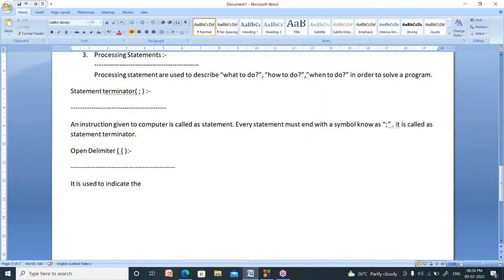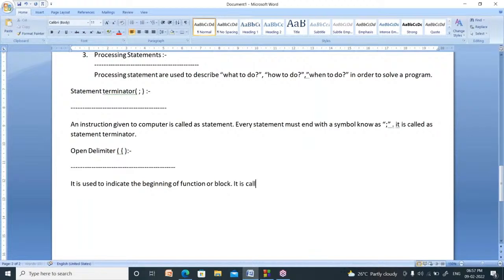It is used to indicate the beginning of a function or block. Block means a group of statements. If you know C language, you know the while block, if block, switch block, structure block. So a block is nothing but a group of statements. How do we indicate that a function or block begins? By using this symbol.